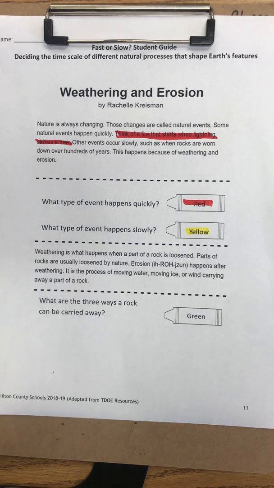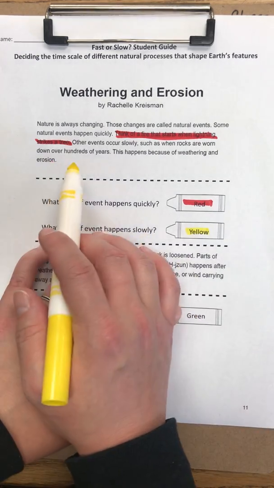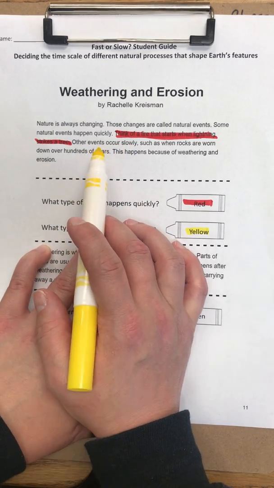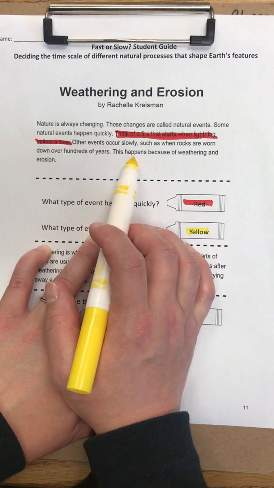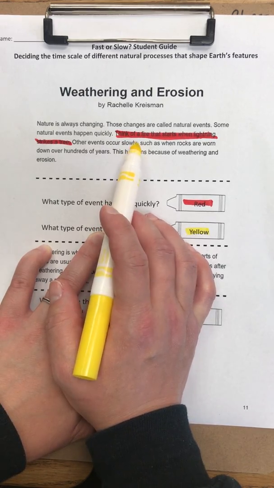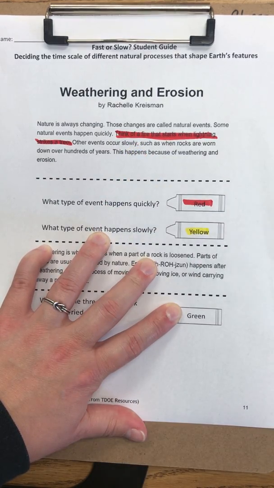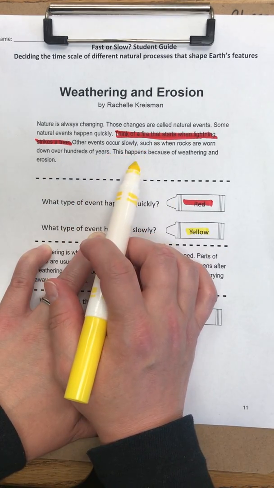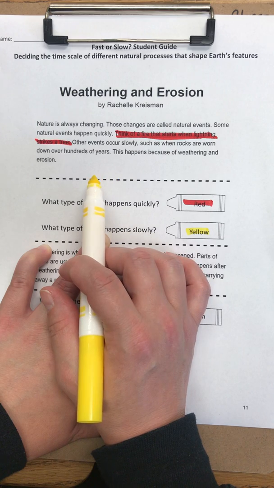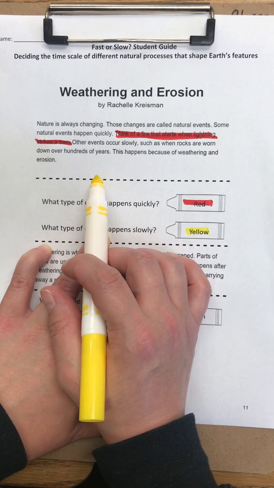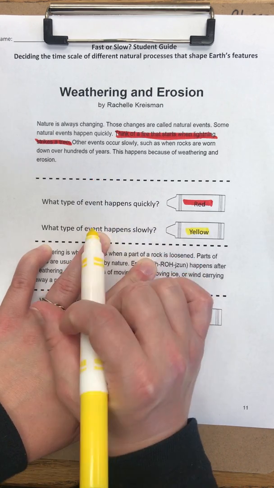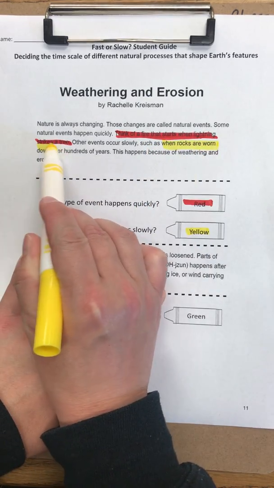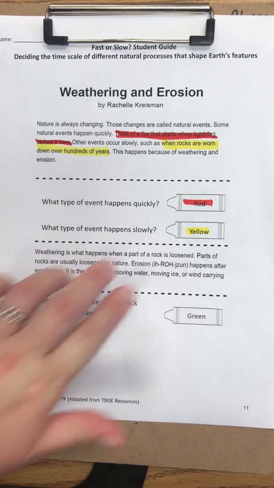Okay, so if we look back into the text and we look right after it mentions something that happens quickly, the sentence says, other events occur slowly, comma. Usually after a comma, it gives us an example of one of those things. Other events occur slowly, such as when rocks are worn down over hundreds of years. So something that would occur slowly, when rocks are worn down over hundreds of years.